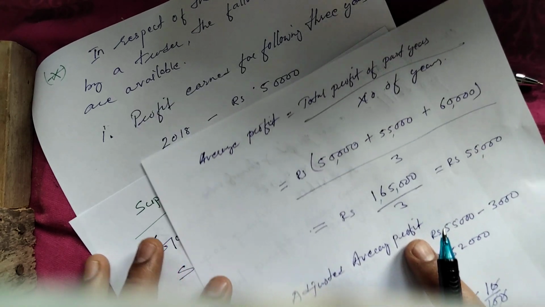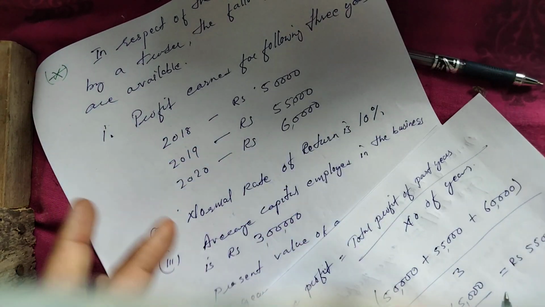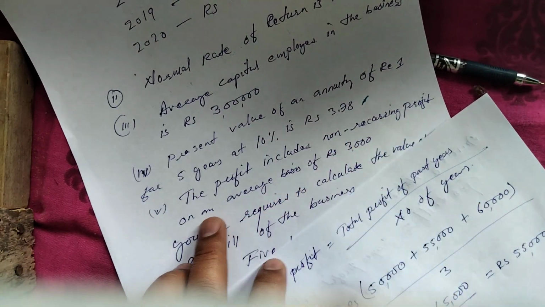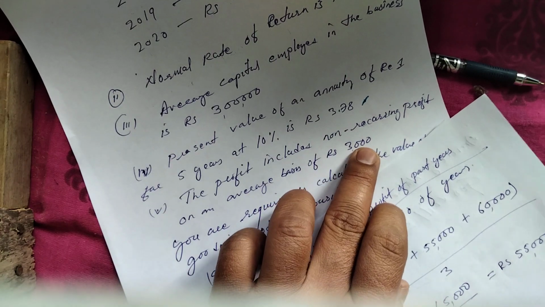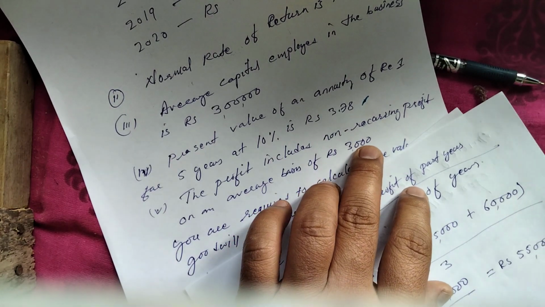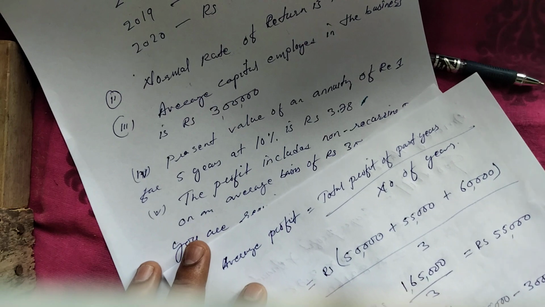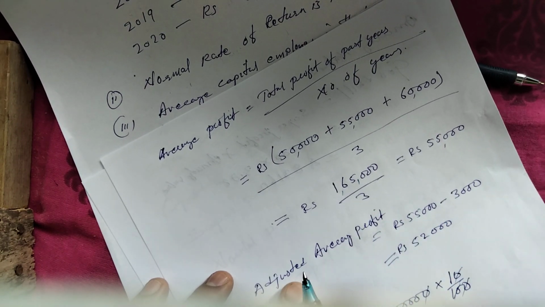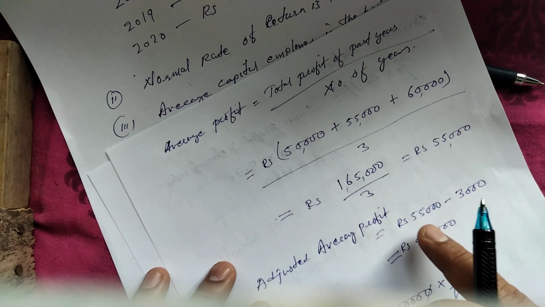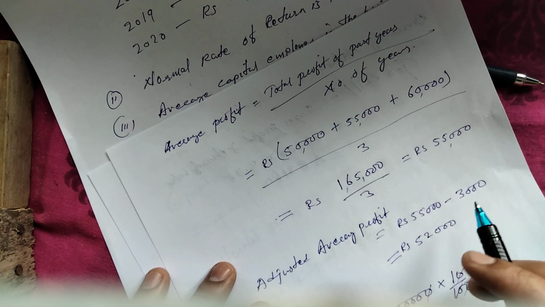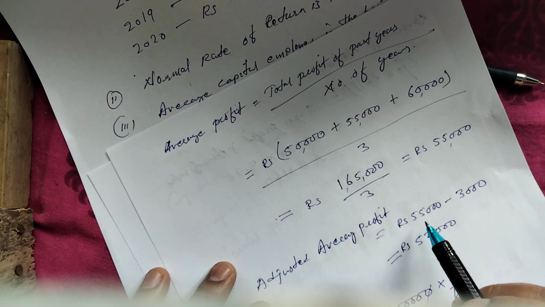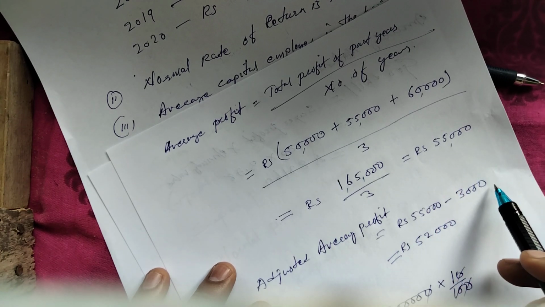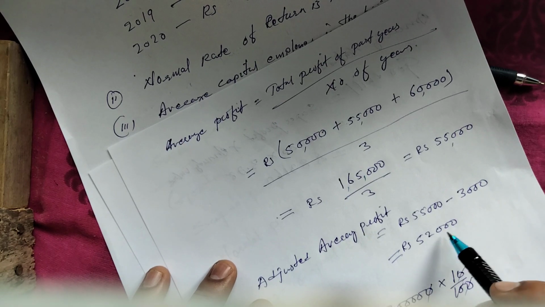In your question it is given that profit includes non-recurring profit on an average of 3,000. So this non-recurring profit you need to deduct. Since this is for average, you deduct after average profit, from all the years, so we are deducting averagely. We have got average profit 55,000, we are deducting 3,000, so it will be rupees 52,000.